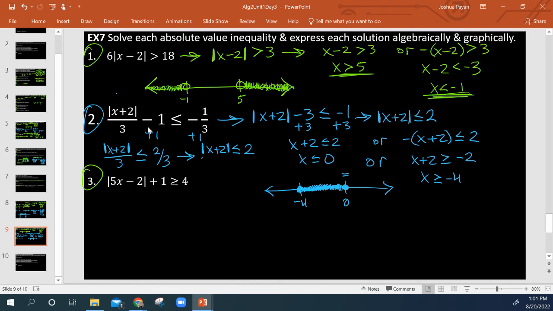Okay. Last example, so minus 1 to both sides. Okay, now we have our OR statement, 5x minus 2 is greater than or equal to 3, or 5x minus 2, the negative of that, is greater than or equal to 3. So I'm going to add 2.